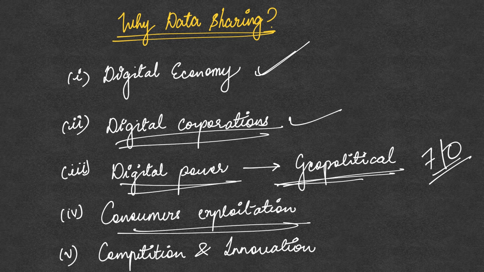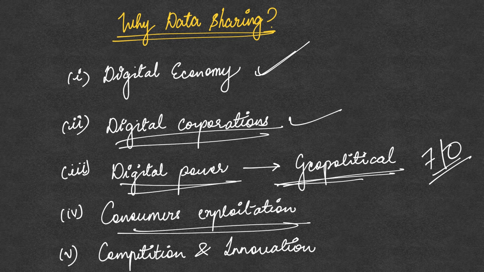So for healthy competition and for innovation, we need to ensure that the digital data is properly shared, and there is a good flow of the data, so that this data is used by businesses to come out with their own innovative ideas, and there is healthy competition and a level playing field for all the players.